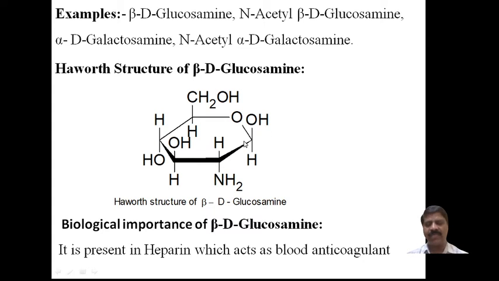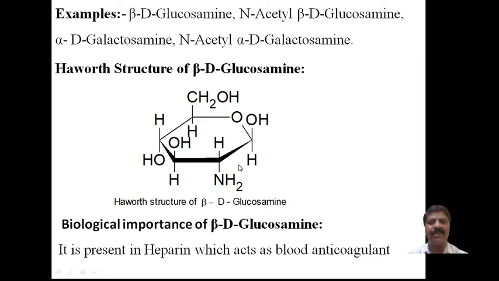After knowing the structure of beta D glucose, as a ring-like structure and not an open-like structure, in the amino derivative the OH group, particularly at carbon 2, is replaced by an amino group. Hence, beta D glucose is converted into beta D glucosamine.